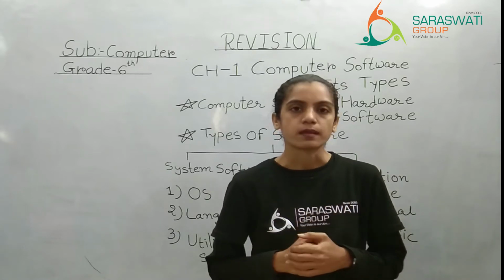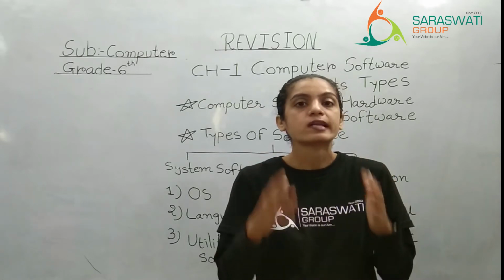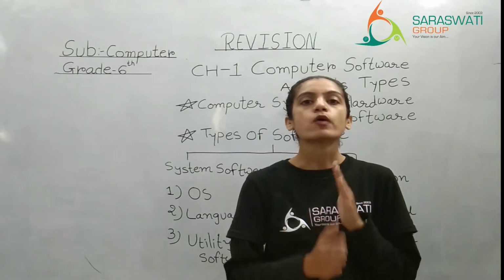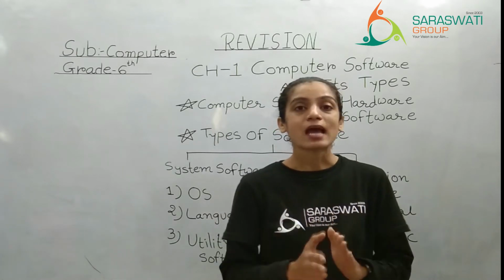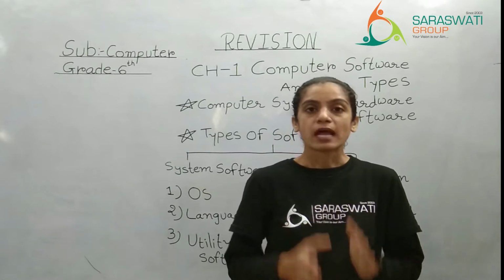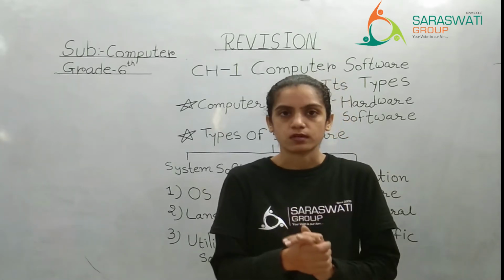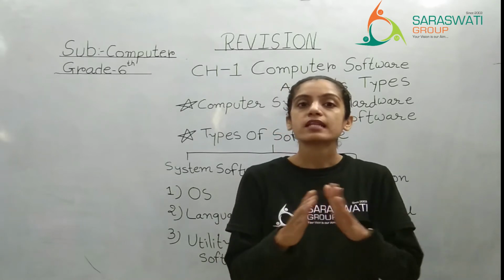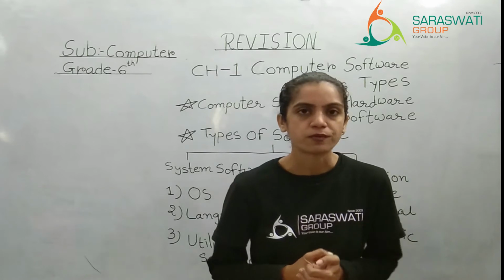About that we have to study in detail in this chapter, which we have already done, but here we are going to take some recap. As the chapter's title says, software and its types, we are not going to consider hardware for this chapter. That means we will not learn anything about hardware, but instead we will learn about software.